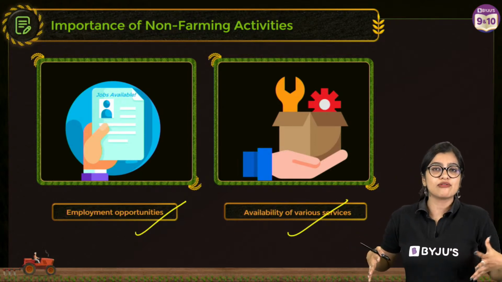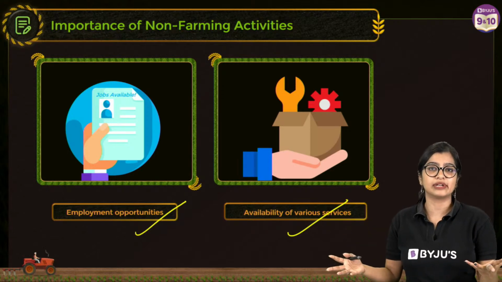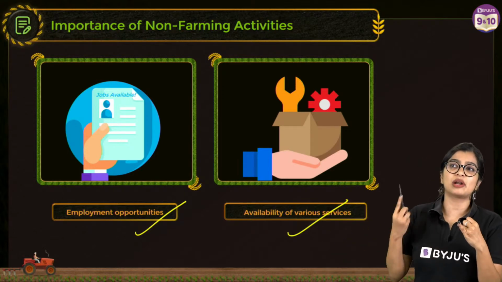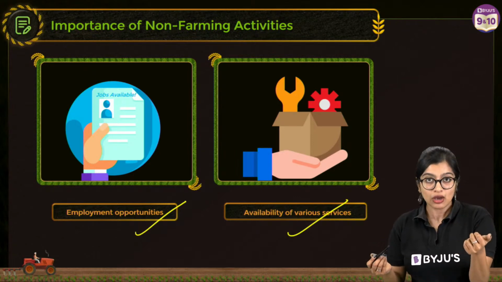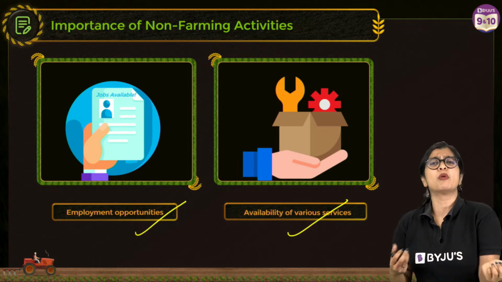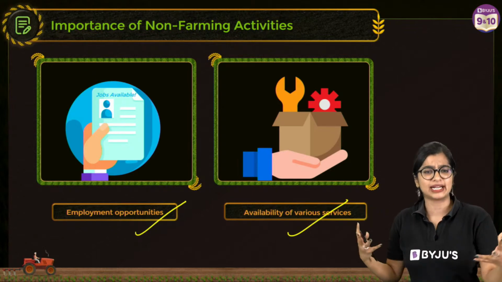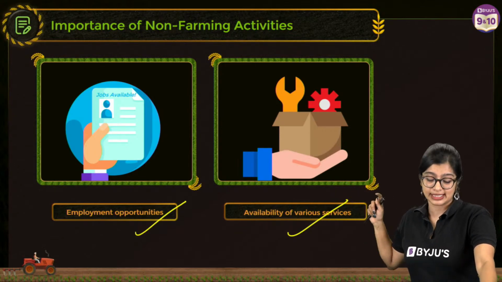How does quality of life become better? Not just by having everything, but even the service that you have, right? Today, if you are able to go from one place to another in an auto, if you're able to just use an app and book the auto, or if you just want to go to the mall, those are all small things that make life better, right? It improves the quality of life. So we see that it brings in services as well.